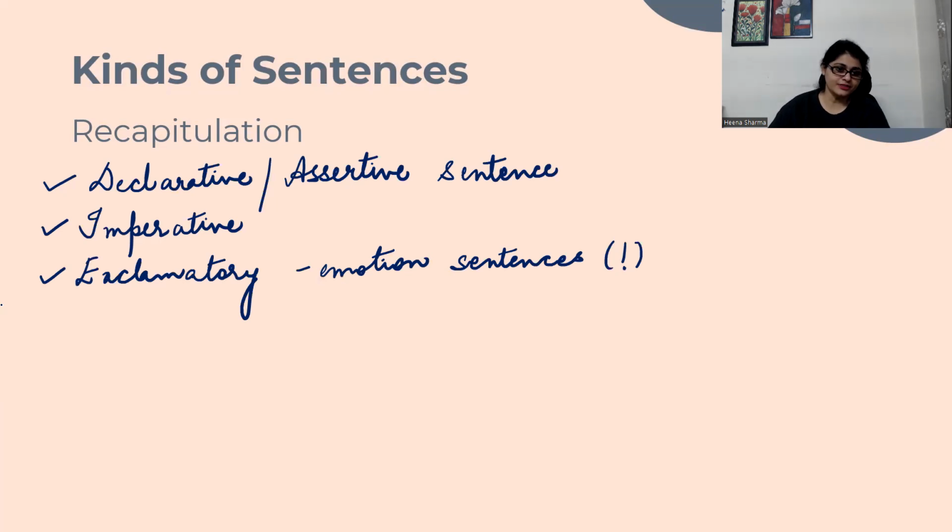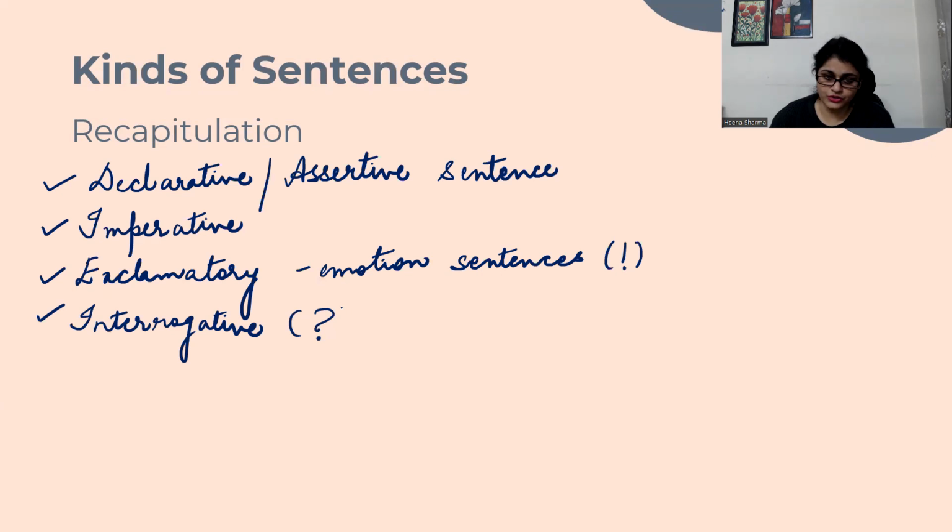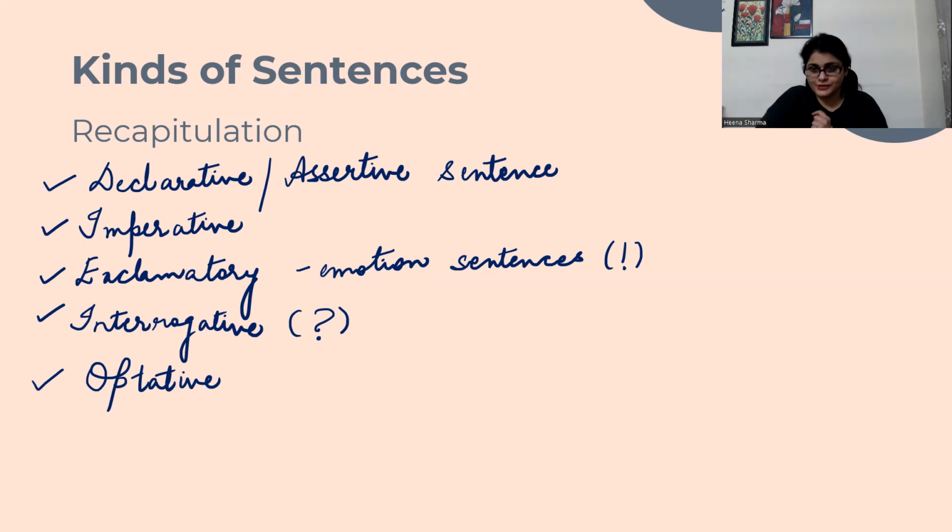The last one that we did was interrogative, the simplest of all. Interrogative sentences are those that ask you questions and they always end with a question mark. Now, today we are going to quickly discuss optative sentences. Optative. Look at the spelling carefully. It's optative sentence. And this is that kind of sentence which is hardly touched or covered by schools.